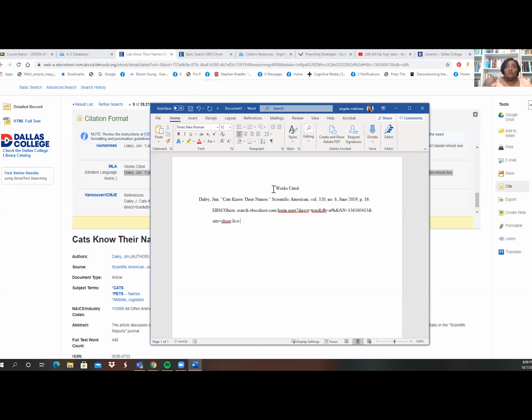Use this information I've just given you to find your sources and put them in a works cited list. Remember, they're going to need to be in alphabetical order. So once you have gotten all your lists, make sure that you then move them so that they're in alphabetical order. And that is all you need to do for this assignment.